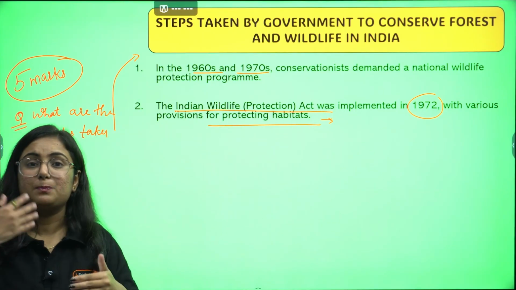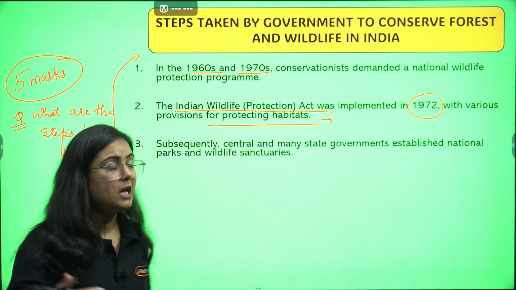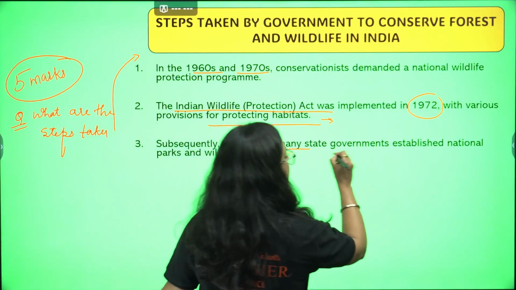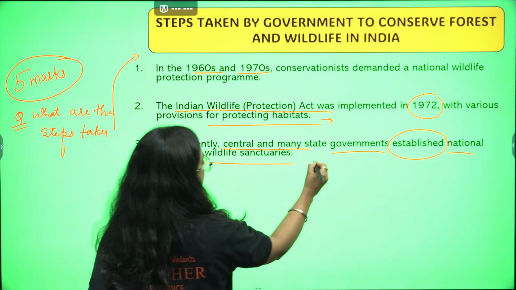After various provisions were made, the central government and state government, mark it, established various national parks and wildlife sanctuaries in India.